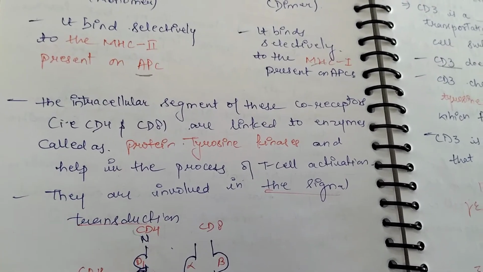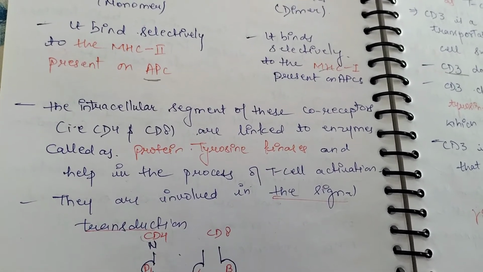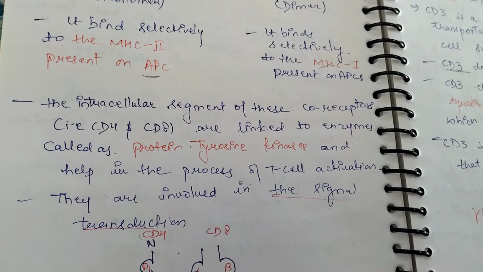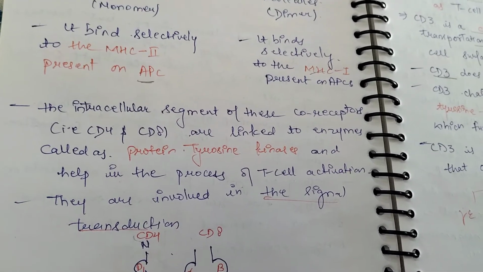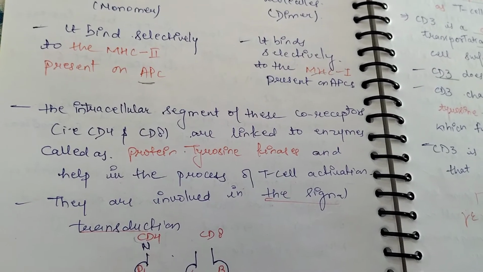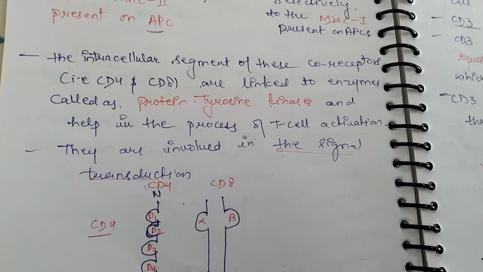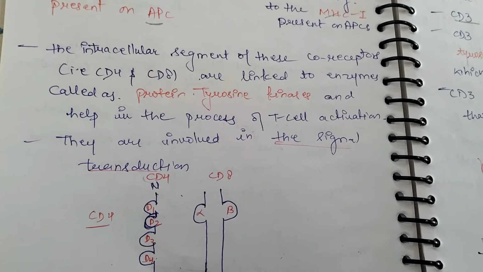Here the intracellular segments of these co-receptors are linked to an enzyme, which is called protein tyrosine kinase, and these help in the process of T cell activation. They are involved in the signal transduction process.